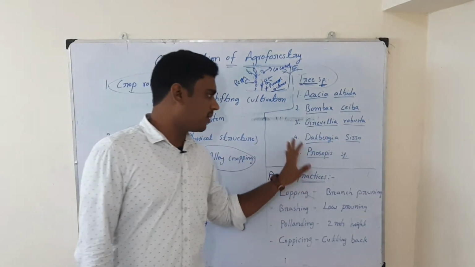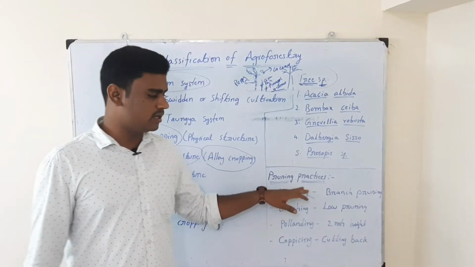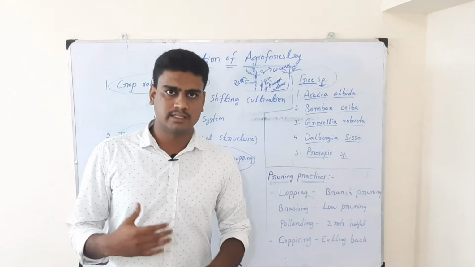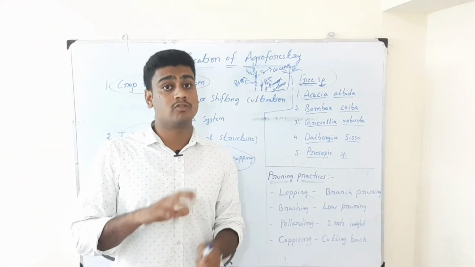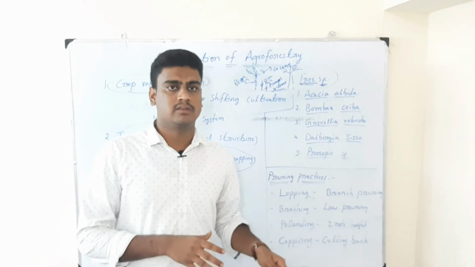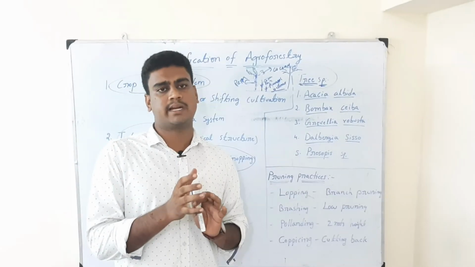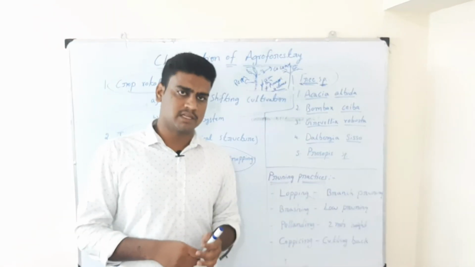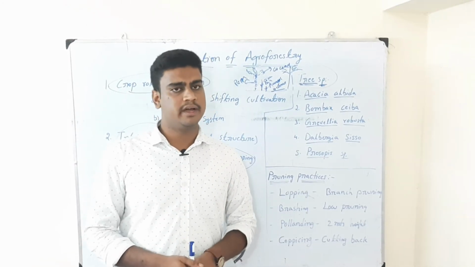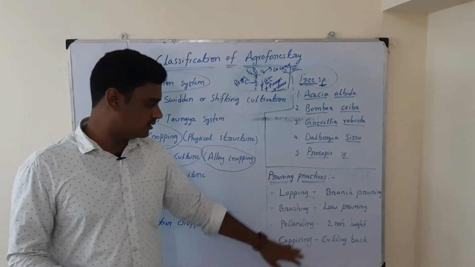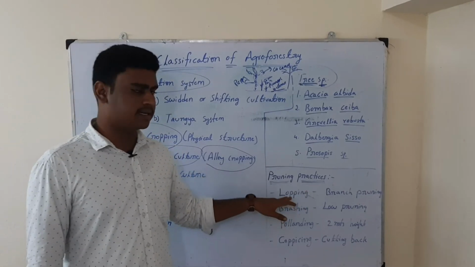Then the next one, apart from this concept, I would like to give a small concept called pruning practices in forestry. Pruning practices are nothing but how, when we are raising agri crops in the field along with forestry, we manage these forestries in the field. We cannot allow the forestries to grow however they can, but we have to do some management practices so that they can give much productivity and also will not disturb the neighboring agriculture crop in the field. So these are some of the practices that have to be adapted in the forestry system. These are called pruning practices or special practices.